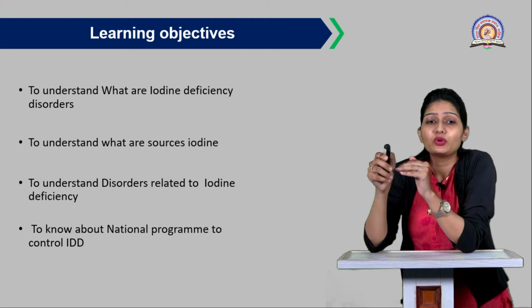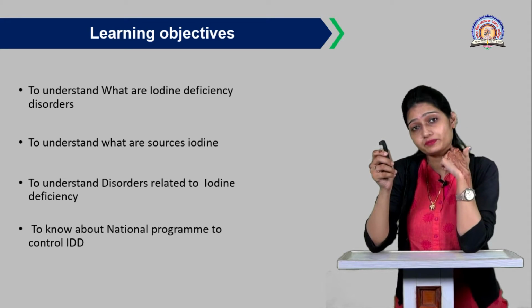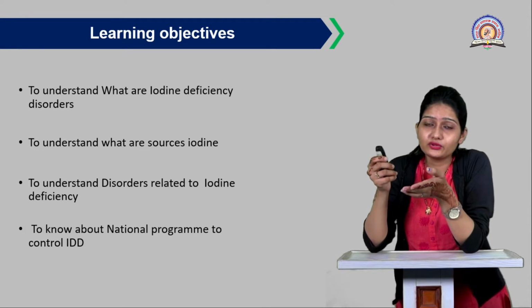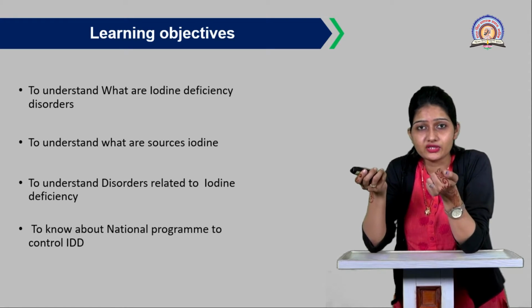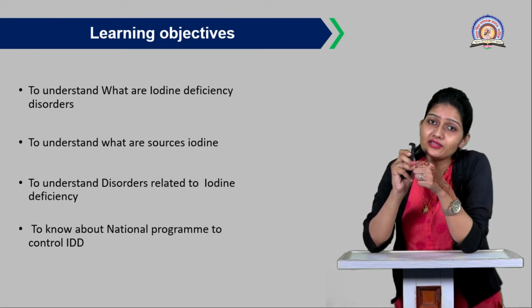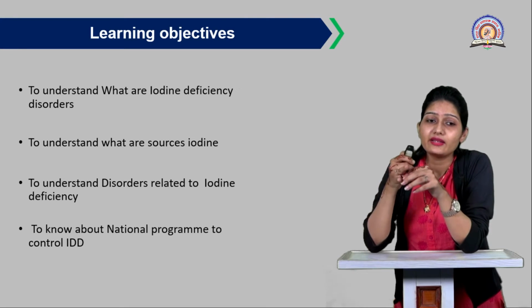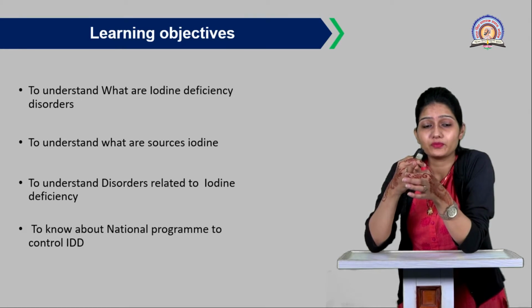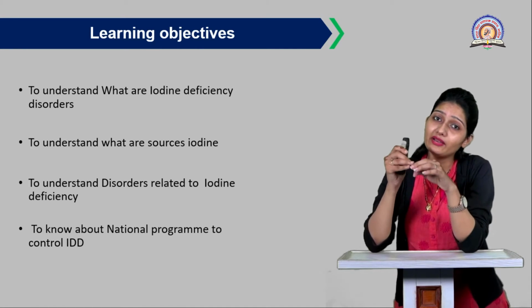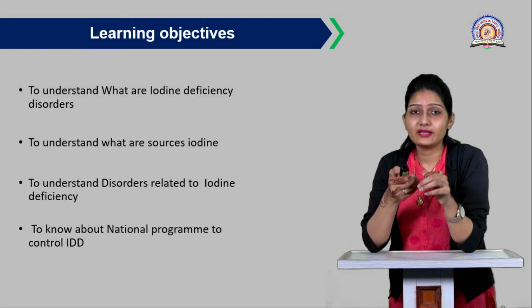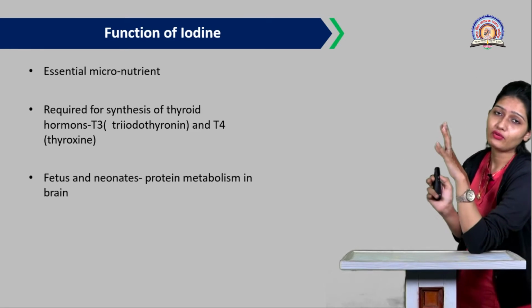Then to understand what are the sources of iodine or what are those foods which are rich in the iodine, so that we can consume those foods and we can prevent this IDD or the iodine deficiency disorders. Then to understand the disorder related to this iodine deficiency, we'll see the disorders in detail. Then to know about the national program to control this iodine deficiency, we'll see in detail.